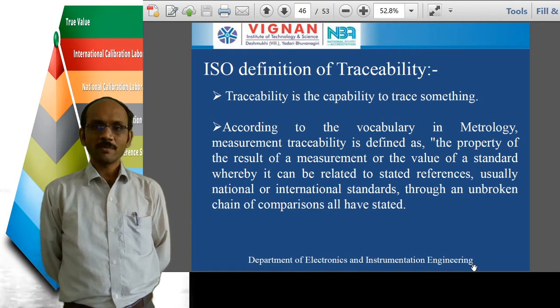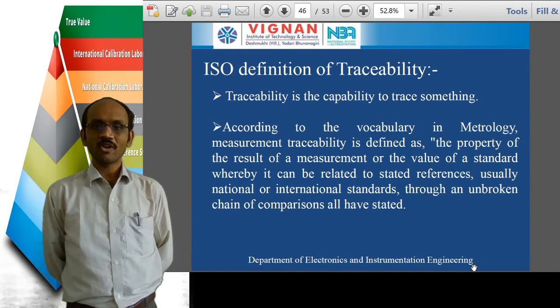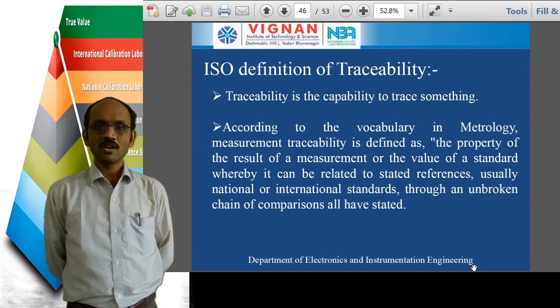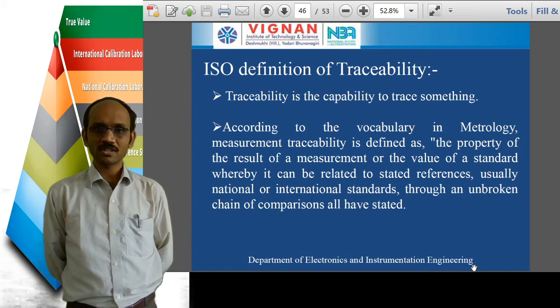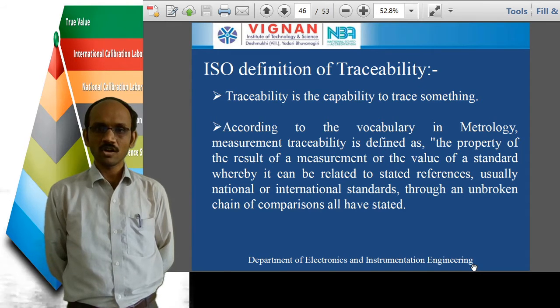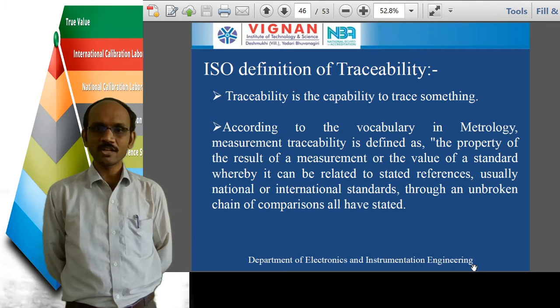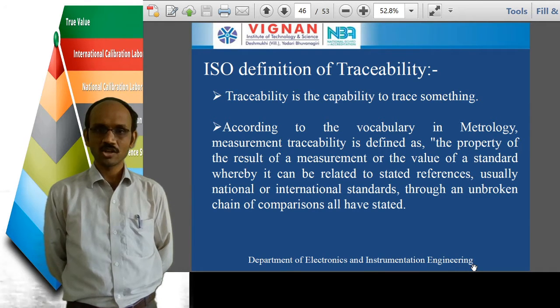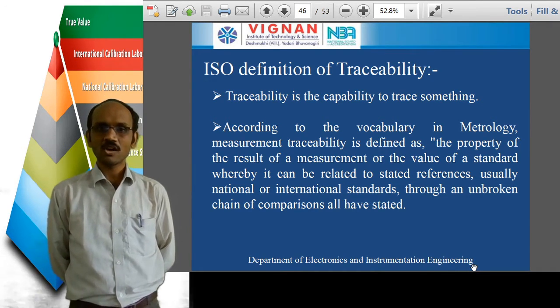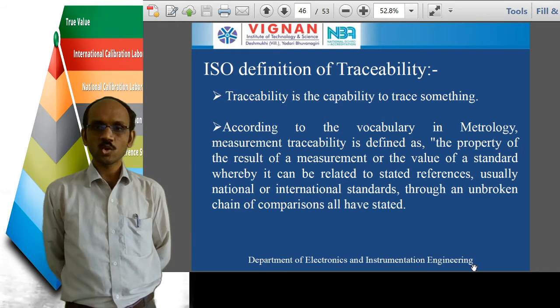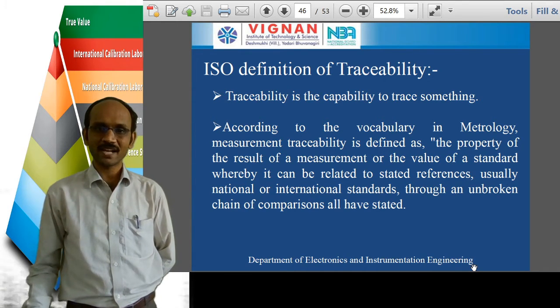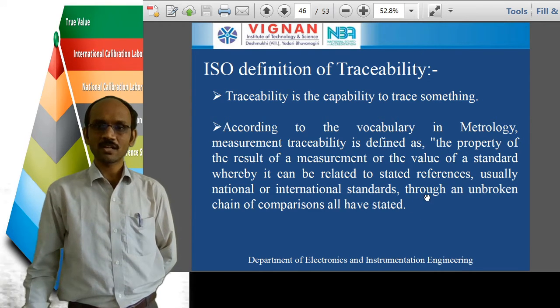Okay. So coming to the definition, according to the vocabulary in metrology, measurement traceability is defined as the property of the result of a measurement or the value of a standard whereby it can be related to stated references, usually national or international standards, through an unbroken chain of comparisons. All have stated. So this is the definition given by metrology.